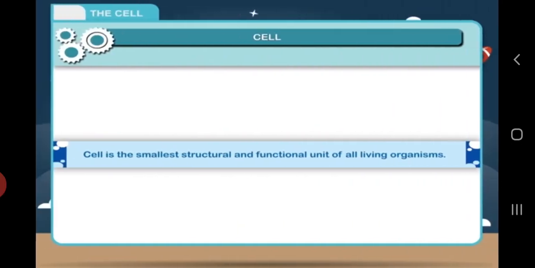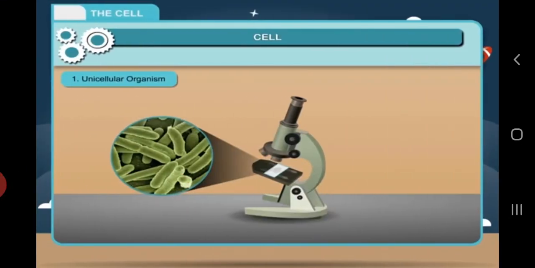A cell can be defined as the basic structural and functional unit of a living being or living thing. Each cell is capable of carrying out all vital functions or life processes on its own. A cell can be seen under a microscope.